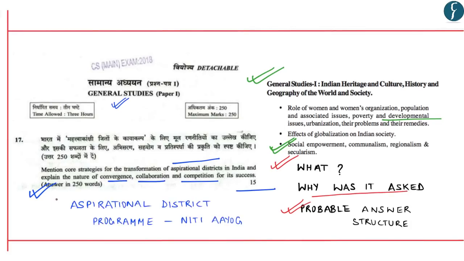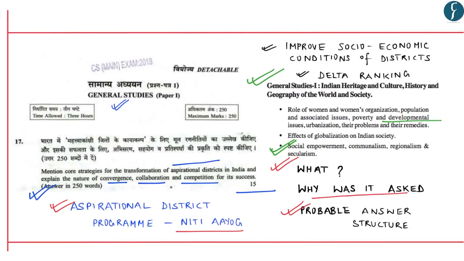Now this particular question is with respect to the aspirational district program. This program of Niti Aayog aims to improve the socio-economic conditions of different districts across the country, and also aims to give them a delta ranking based on certain key performance indicators.